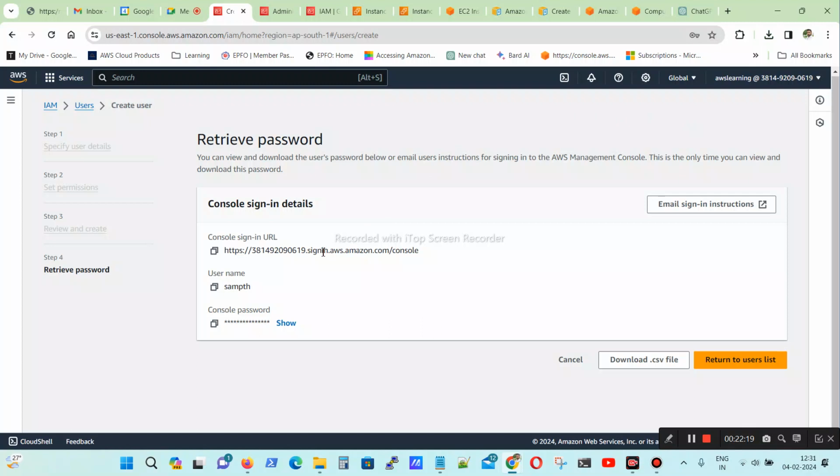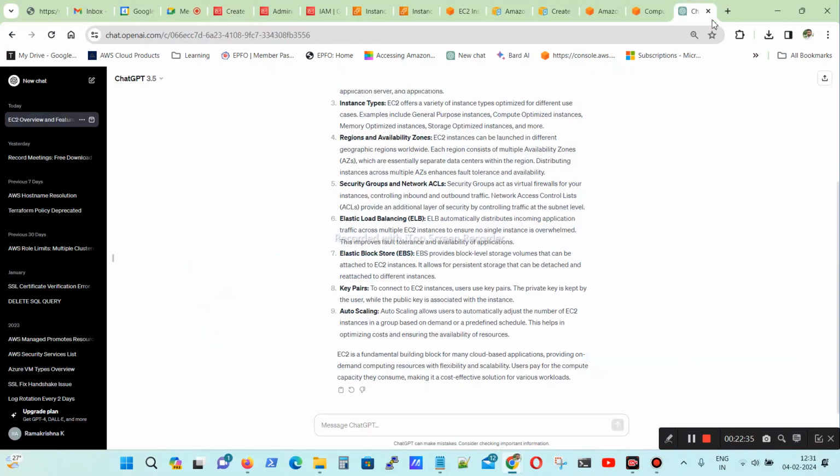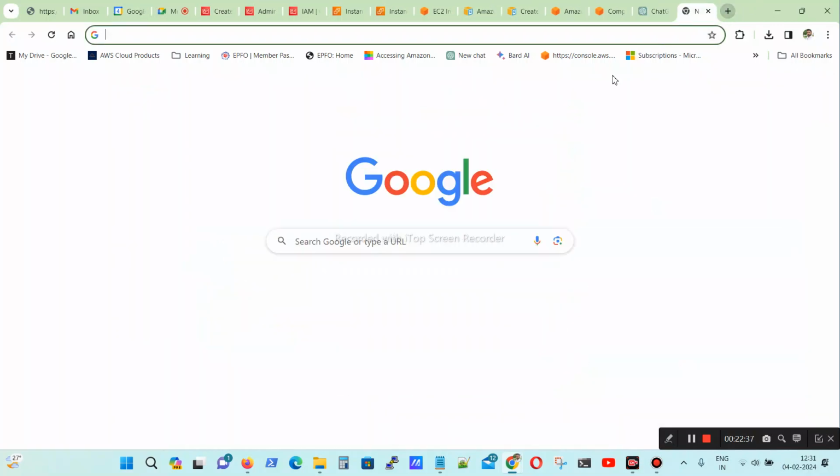So Sampath, you don't have laptop access right now, right? Okay, so what I will do is give you these details on WhatsApp. Later you can log in and check it. You only have EC2 access in the console. Let me give it to you on WhatsApp.